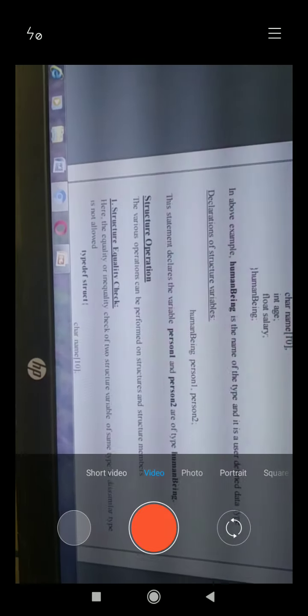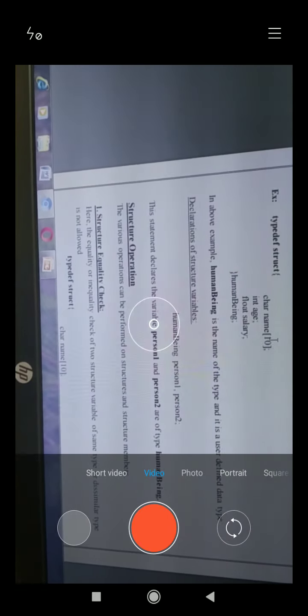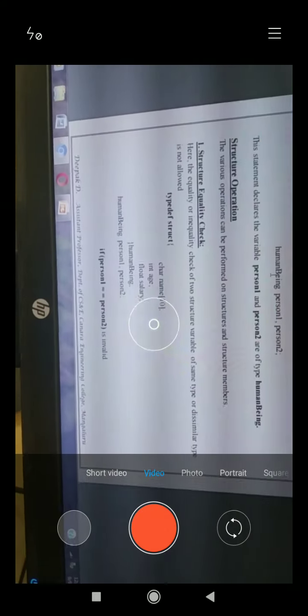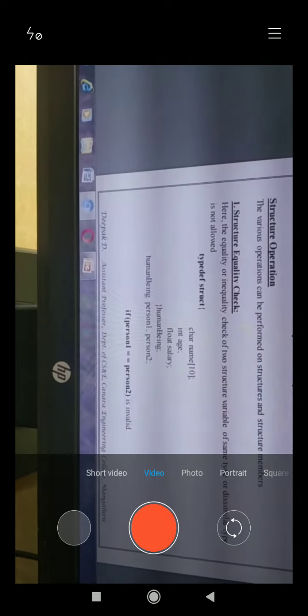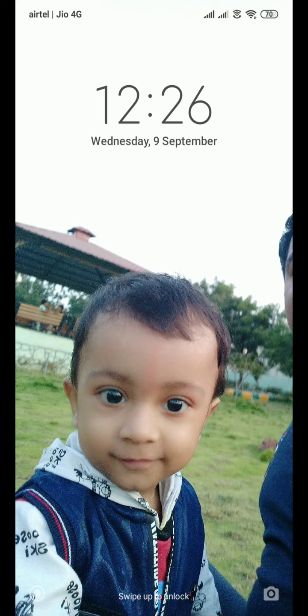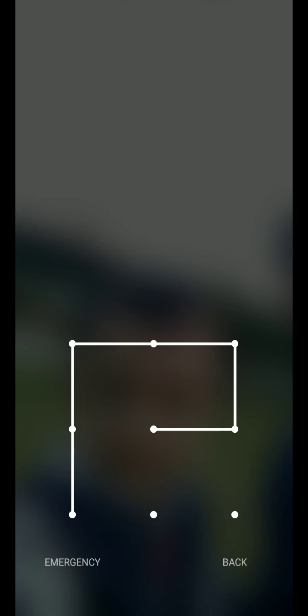Next, the different operations we can perform on structures, starting with structure equality check. How can you say that two structures are equal? This is the definition of the structure: human being, person1 and person2 are the two structures. How can you say that both are similar? We can verify it.